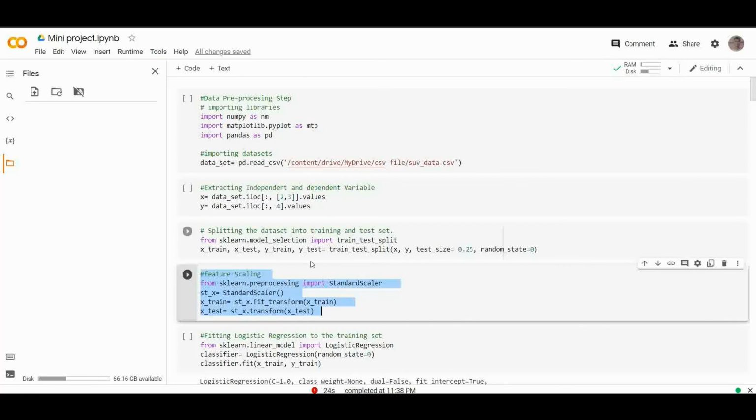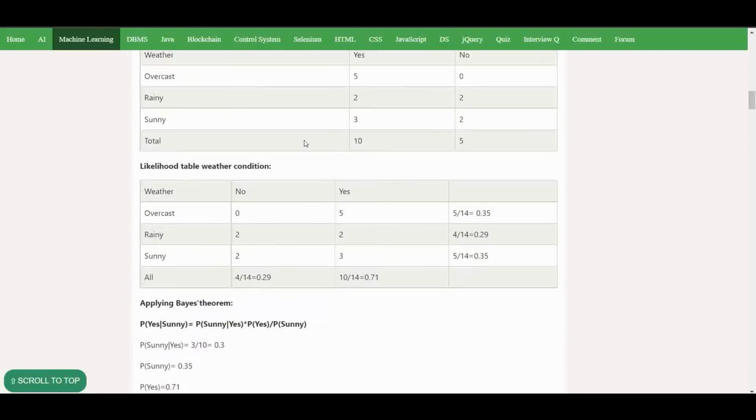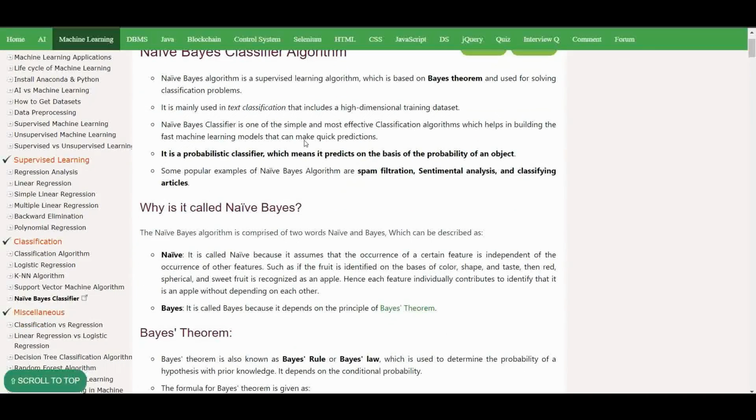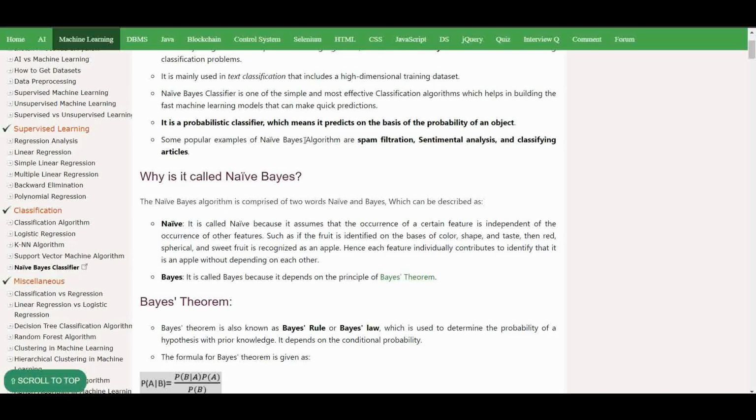So we have implemented a dataset to predict whether a person with some age and salary can buy a car or not. For that we have used four algorithms: logistic regression, the KNN algorithm, the support vector machine algorithm, and fourth, the Naive Bayes classifier. So we have applied all four classification algorithms. Here we have finished with our project. Thank you.